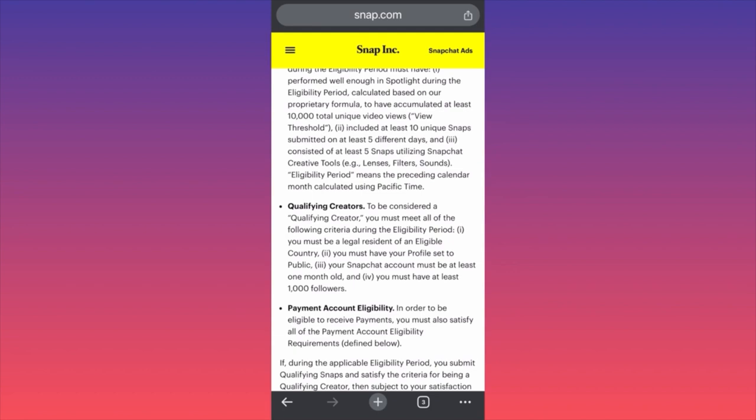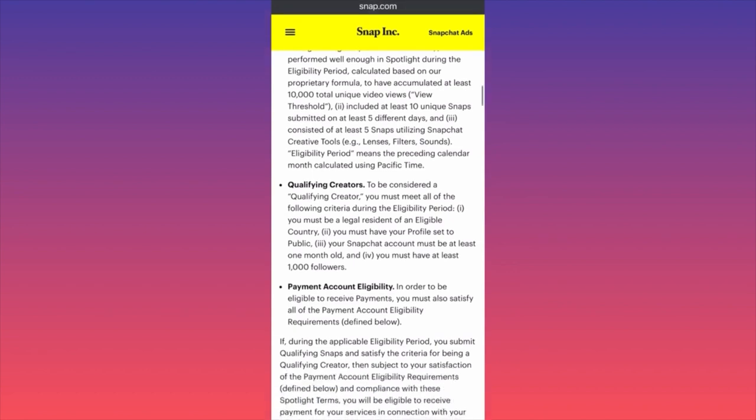So in 5 different days, you should submit at least 10 different snaps and they should generate at least 10,000 views. Okay, this is individual 10,000 views. Each video has to generate 10,000 unique views, and on top of all that, you should utilize the lenses, the filters and the sounds. If you miss some of these criteria, you're not going to be eligible for it.